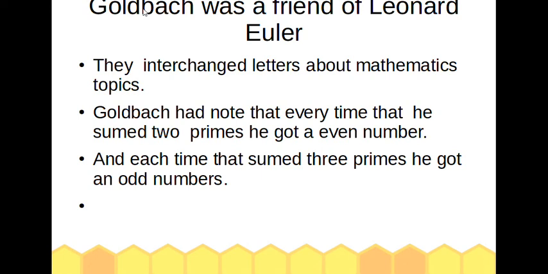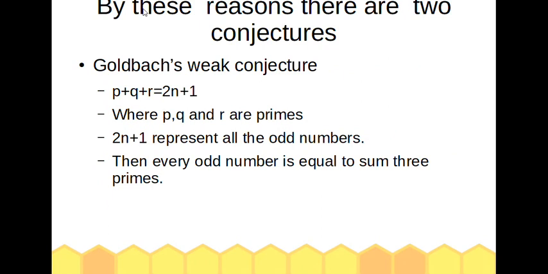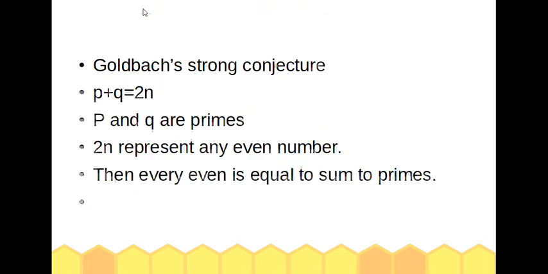Goldbach had noted that every time that he summed two primes, he got an even number, and each time that he summed three primes, he got an odd number. For these reasons, there are two conjectures. Goldbach's weak conjecture expresses that if P, Q, and R are primes, when we sum them, we are going to get any odd number. Then every odd number is equal to the sum of three primes.